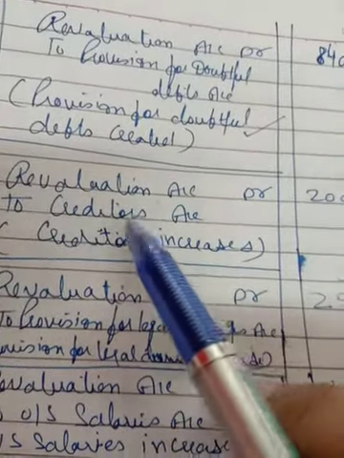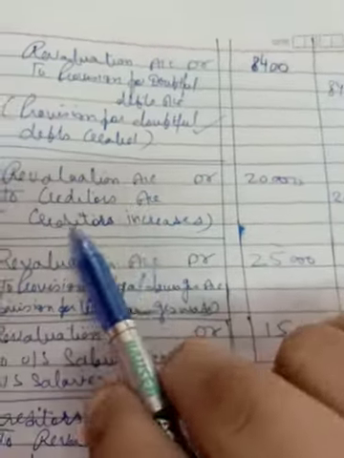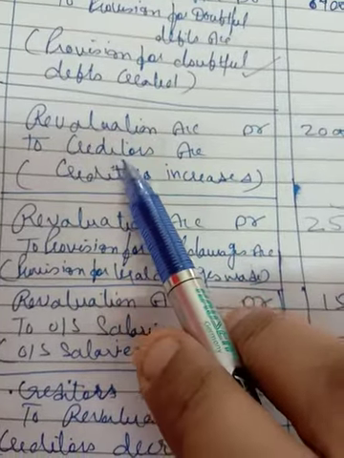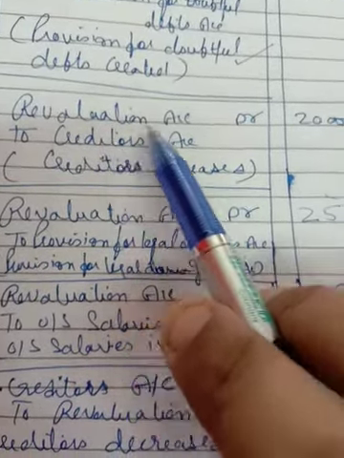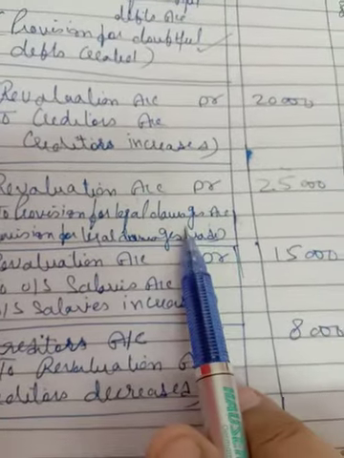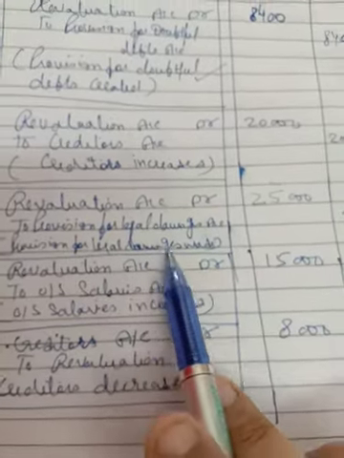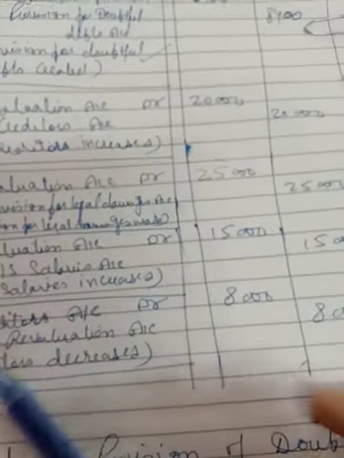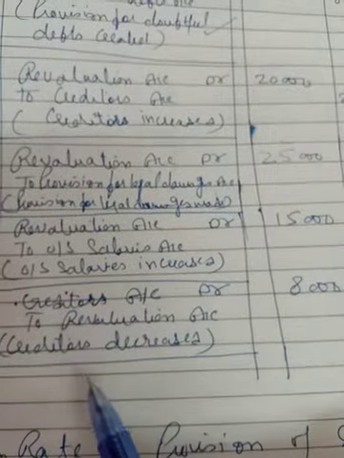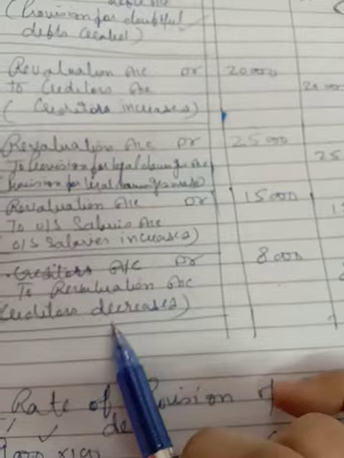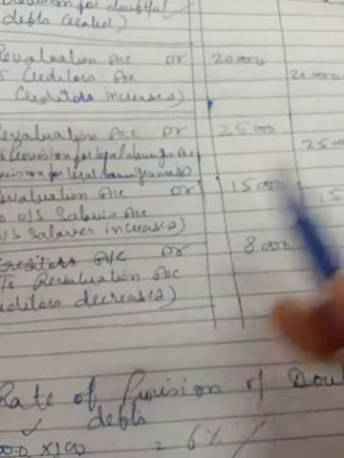Now creditors have increased in this case, so revaluation account debit to creditors account 20,000. Debit stands for losses for revaluation account, and creditors is a liability. The liability increases, so that will be credited. Now revaluation account debit to provision for legal damage that has occurred in the question. Again, this is a liability increase. Revaluation account debit to outstanding salary. Again, the liability increases, for 15,000. Now the creditors decrease. Creditors account debit to revaluation account 8,000. Creditors is decreased, so that is why creditors account is debited.